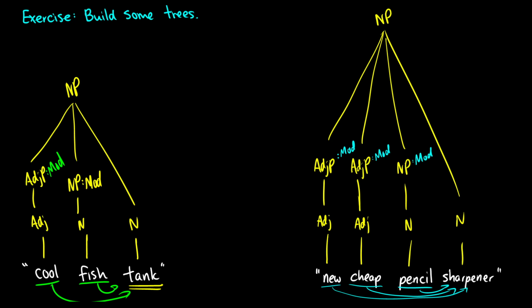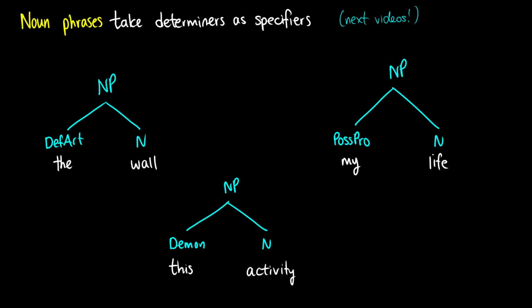Now there's one more thing that can be inside noun phrases, and we haven't talked about it yet, but we will talk about it in the next few videos. And these are determiners. So things like the wall, this activity, my life. All of these different types of determiners, which we'll go over in the next few videos, can act as what are called specifiers of noun phrases. So this points out which one it is. I should say it specifies which one it is.